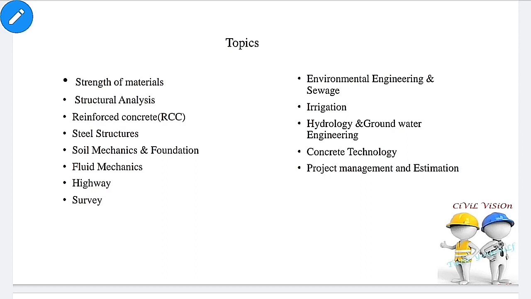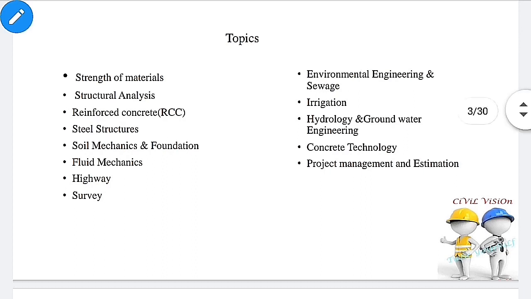These are the topics which we are going to cover in upcoming classes. First one, strength of materials. Why did I choose strength of materials as the first one? Because it is the basement for most of the subjects in civil engineering.